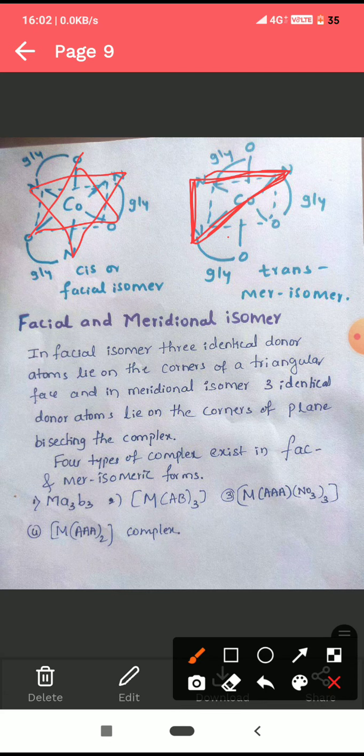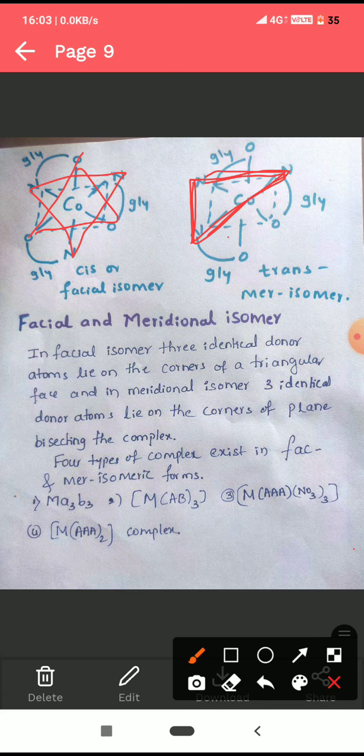Okay, these facial and meridional isomers are possible in MA3B3, MAB3, MAAA, NO3 thrice. AAA is a symmetrical tridentate ligand. For example, diethylenetriamine. Polydentate ligands form this type of complexes. MAA3, NO3 thrice, MAA2 twice. It is a tridentate ligand with coordination number 3 and another monodentate ligand, that is NO3. These form facial isomers and meridional isomers.